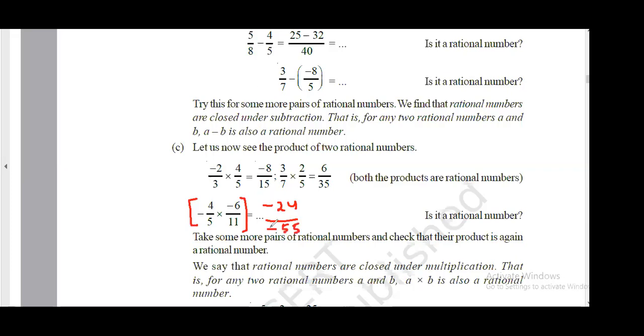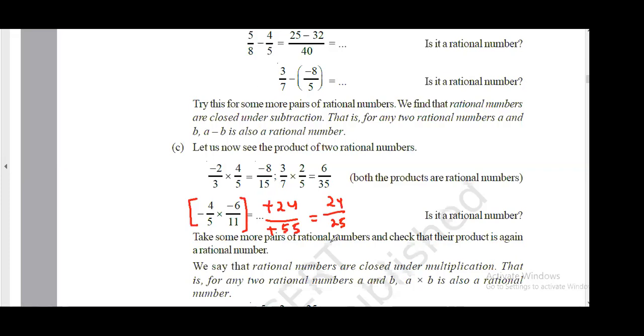So we know that negative will convert into positive. So it will be 24 by 55, which is a rational number, right? So I can say that rational numbers follow closure property on multiplication. Yes, got it everyone?